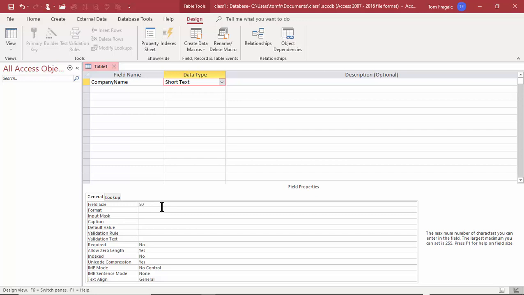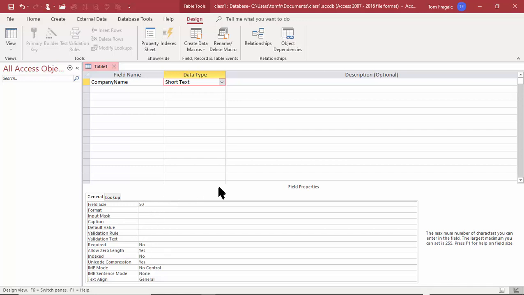Now, you can always change that later on by going back into Design View. But I would start with that field so it's not so big, because what can happen is if you have a lot of records in this table, then every single record is going to allocate that much space for that field, whether it uses it or not. So if you make that field too big, then it's going to waste a lot of space. So just take a good guess, and you can always change that size later on. But I'll say 50 will be a good size for the company name.